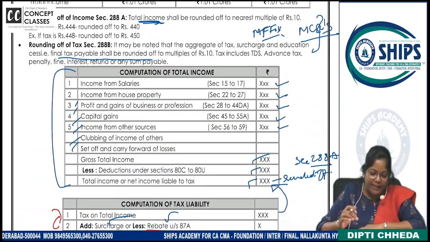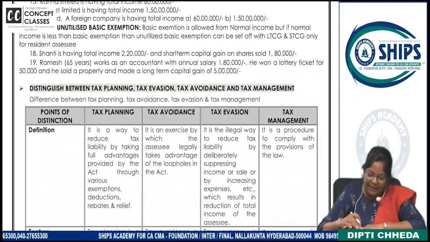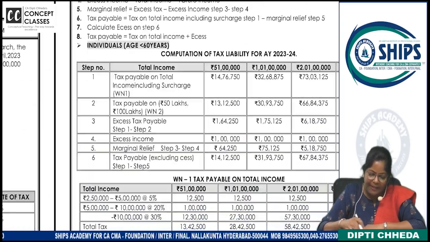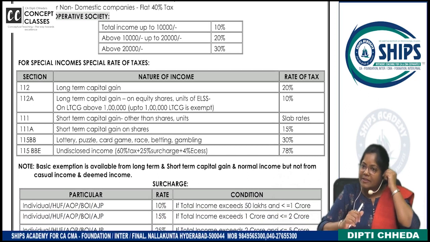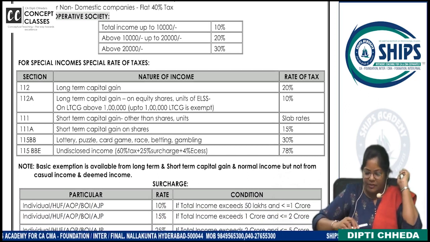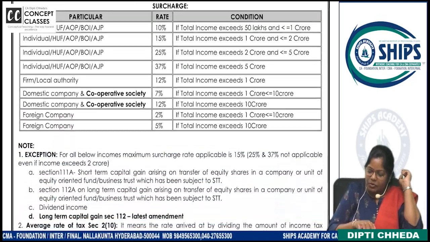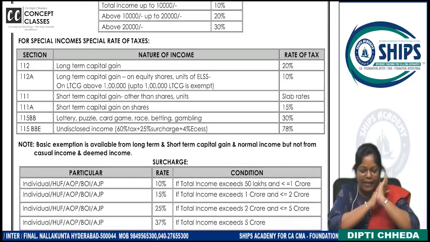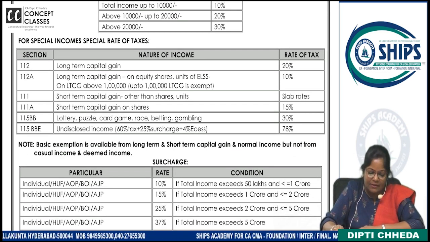Now what we are learning right now is, on normal income, we are paying normal tax. On special income, we will pay special tax. Now, what are special incomes? That should be clear to you first. Yeah, please come to this page. Number 9, special income, special tax.